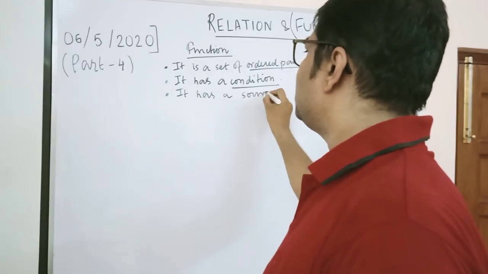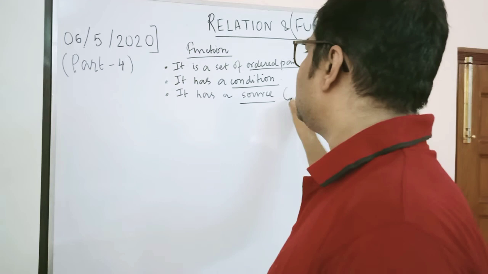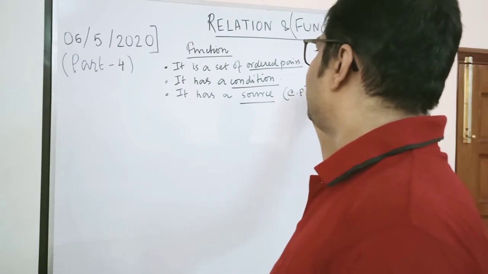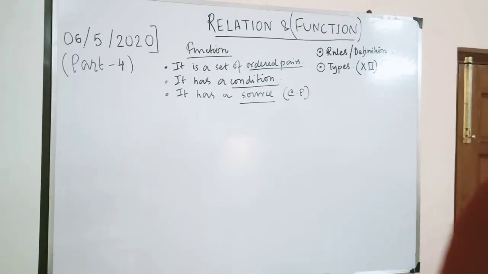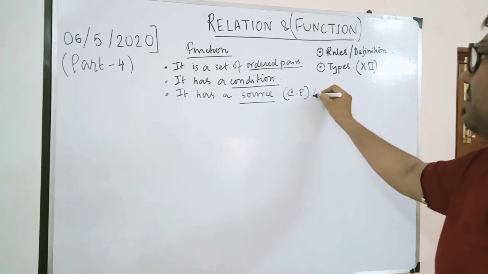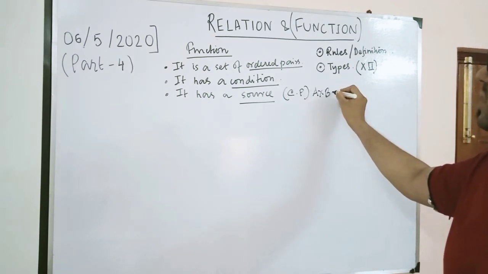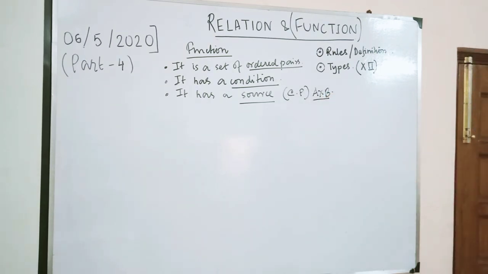This source is the Cartesian product. When you perform the product between two sets, A cross B, you get the entire Cartesian product, which acts as the source or reservoir from which the ordered pairs are selected based on the condition given.